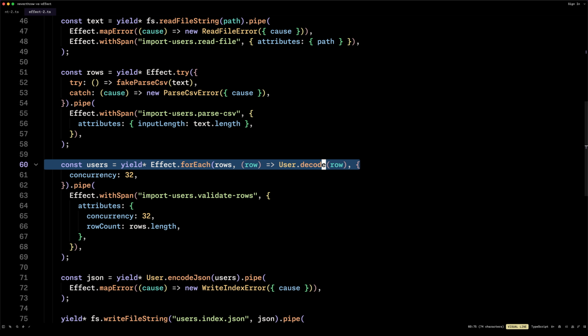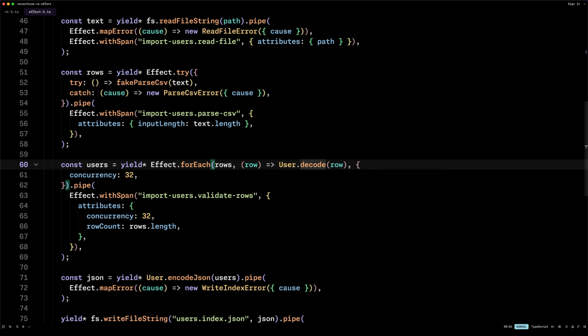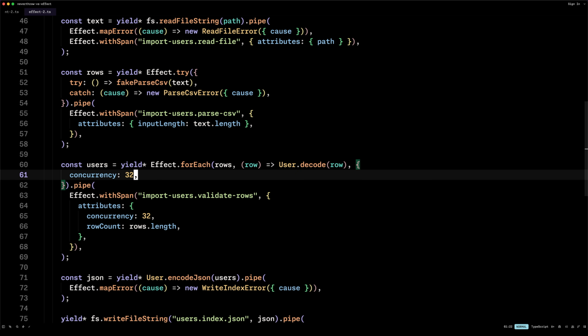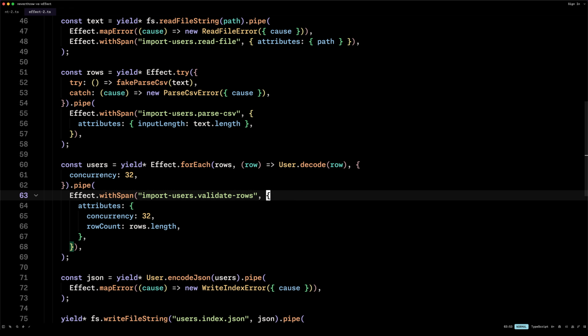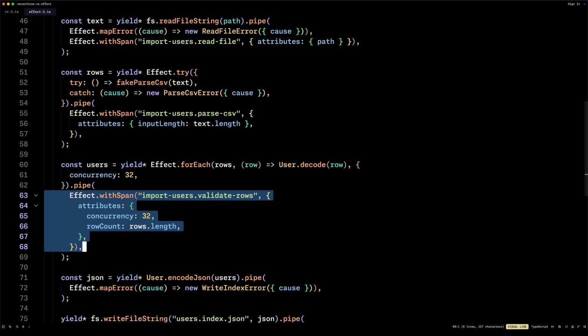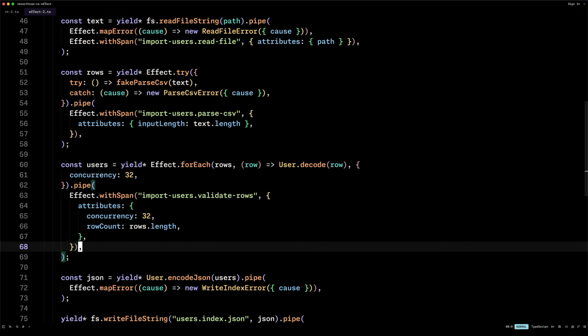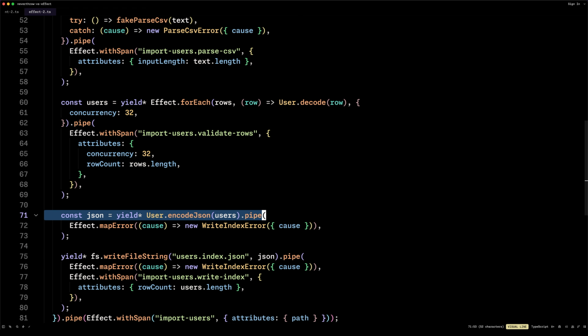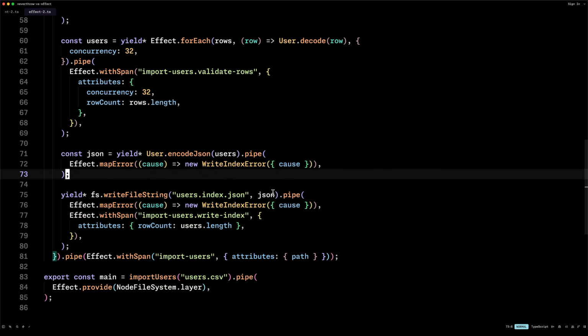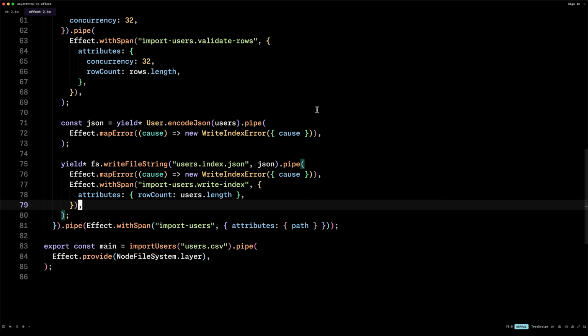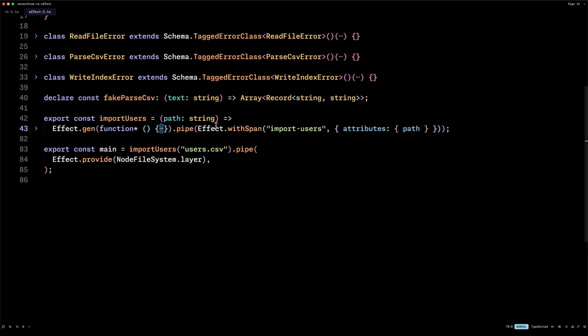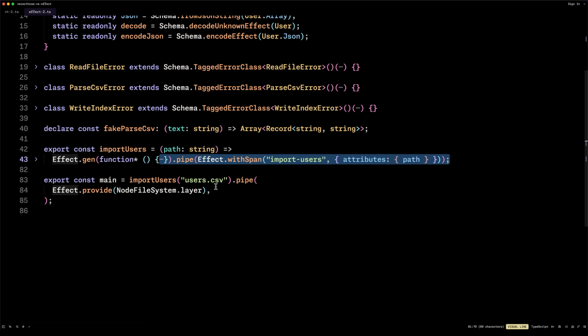But let's just imagine that this decode will call an API or whatever. In that case, we will obviously benefit from concurrency. Anywho, we can then do a with span for this, so it will handle the parent to child relationship for us. And then here for JSON, we encode the users, same thing as before, and we write to the file. And then for this whole computation, we can attach this parent span, which is import users. And that's it. Everything is still the same.